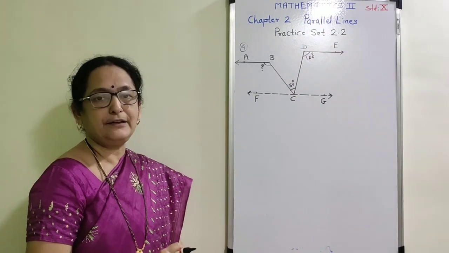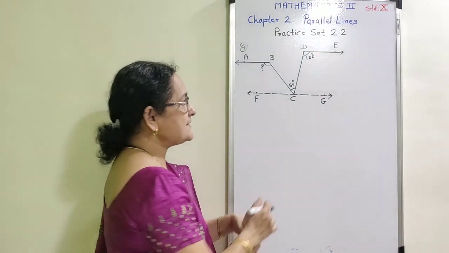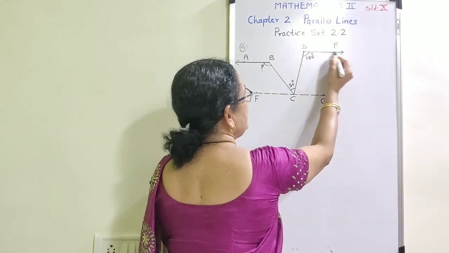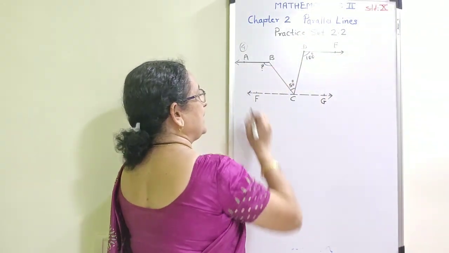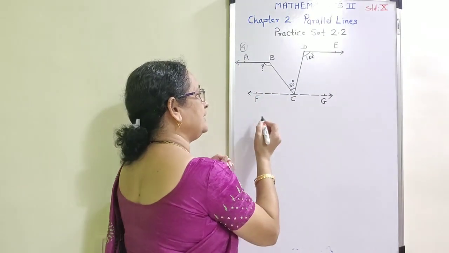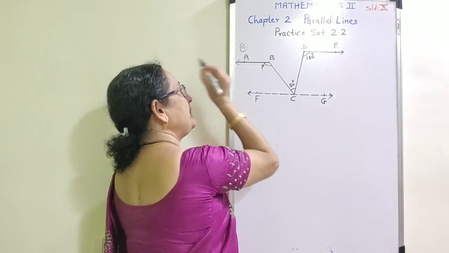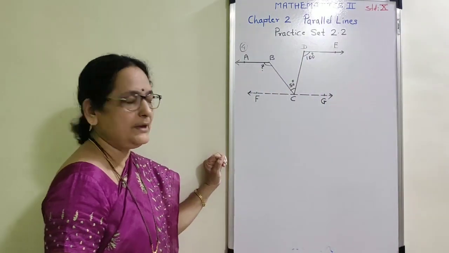If I want to write the names of the angles, these points are required. Now since they have given that ray DE is parallel to ray AB, and in the construction I have taken a line which is parallel to D, ultimately it should be parallel to BA.